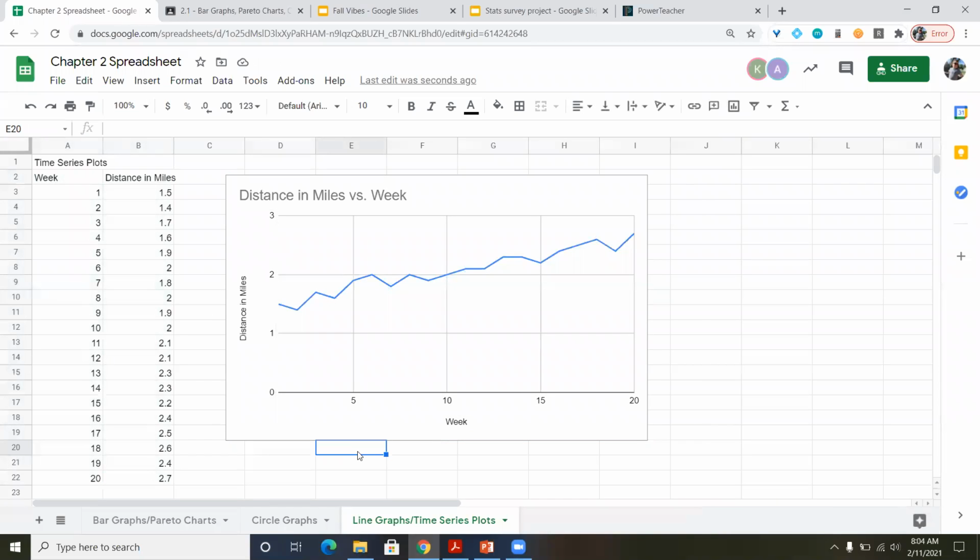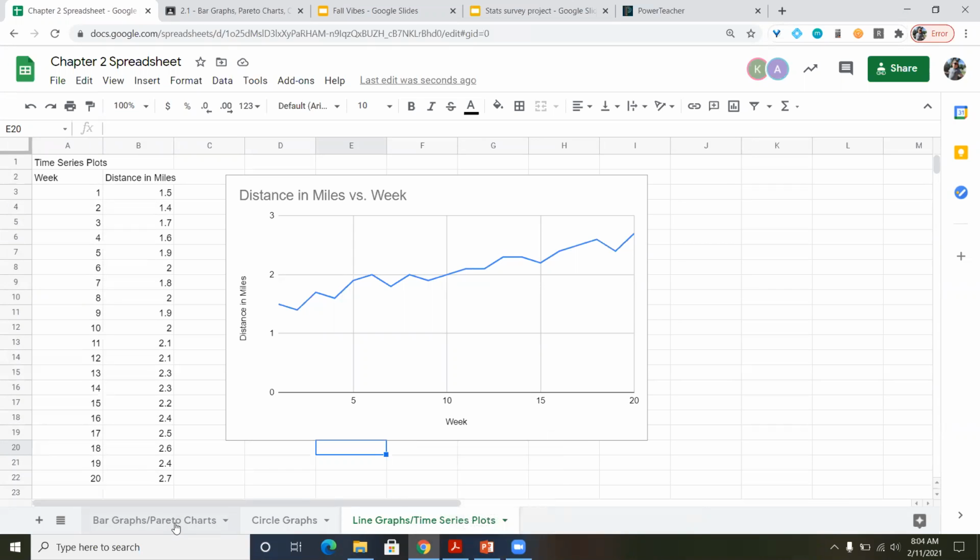The unique thing about a line graph is that you can always tell what's the greatest rate of growth by measuring the slope. Just looking, it looks like over here is pretty steep, over here steep, over here steep. So I can see that during these weeks, I had my greatest amount of growth. And I can see where it dips down is where I digressed a little bit with my walking. This looks like it plateaued, so I stayed the same, things like that.